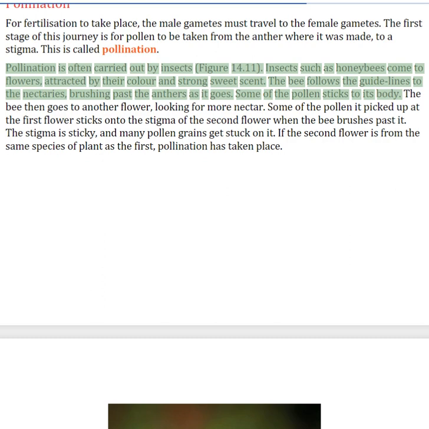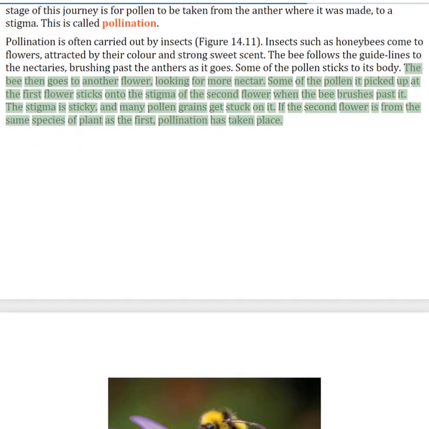Insects such as honeybees come to flowers, attracted by their color and strong sweet scent. The bee follows the guidelines to the nectaries, brushing past the anthers as it goes. Some of the pollen sticks to its body. The bee then goes to another flower, looking for more nectar. Some of the pollen it picked up at the first flower sticks onto the stigma of the second flower when the bee brushes past it.